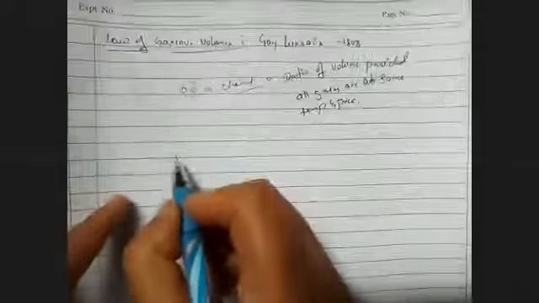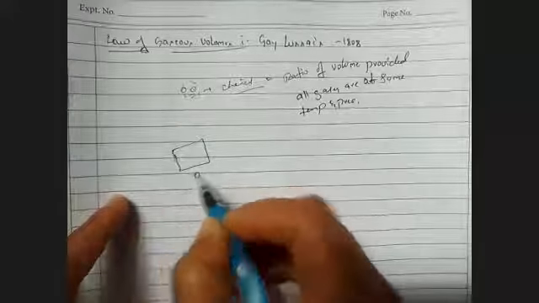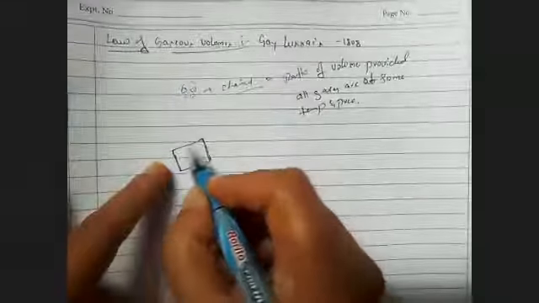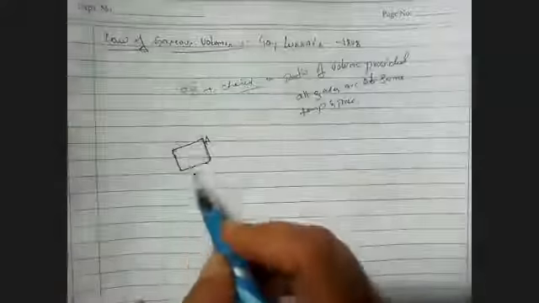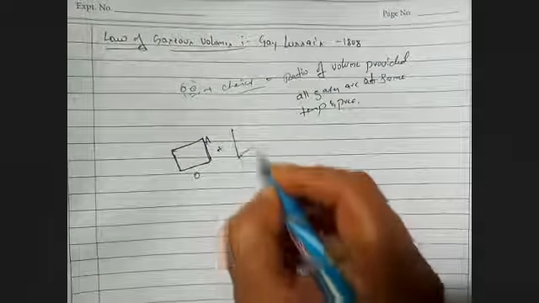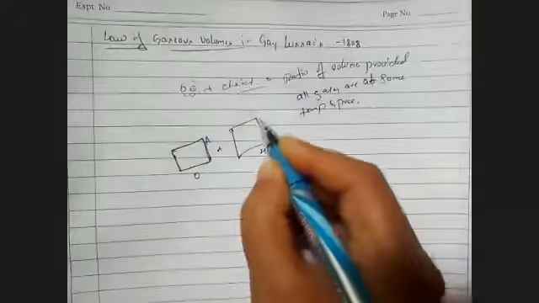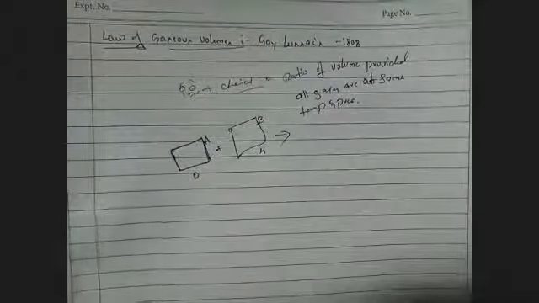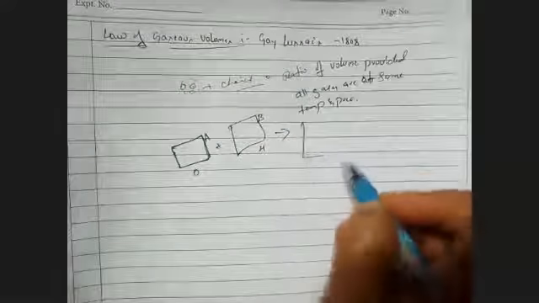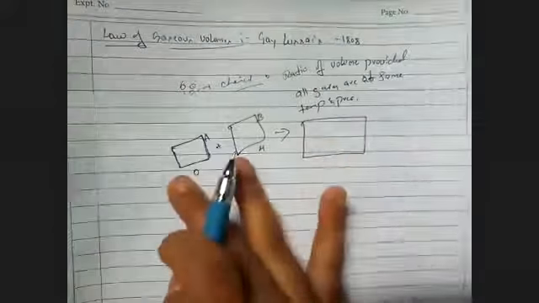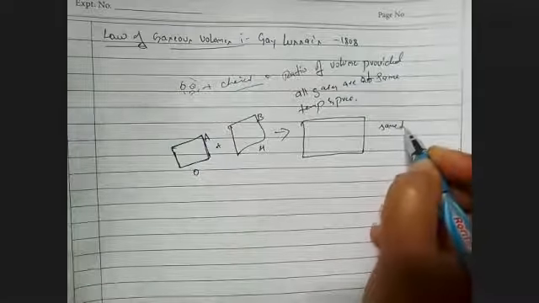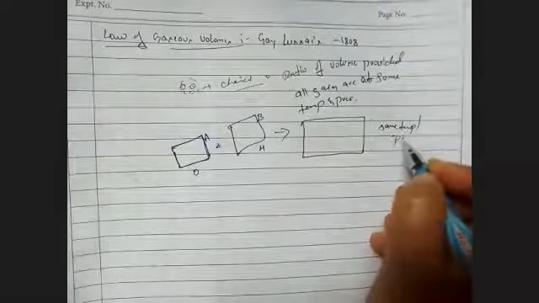For example, this is an oxygen chamber, occupying this box, which seems to be A. We are filling oxygen, and in one more chamber we are taking hydrogen, and this box seems to be B. When we combine these two, the volume of gas occupied seems to be double, with the same pressure and temperature.